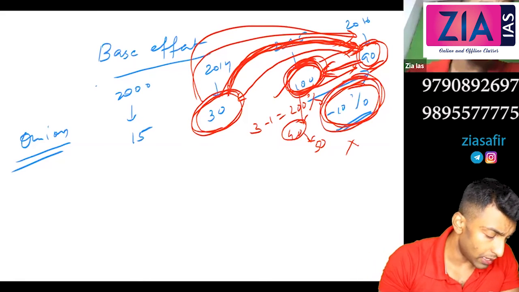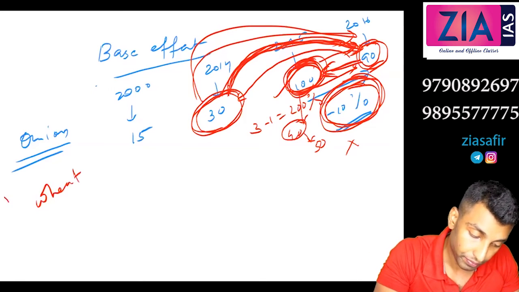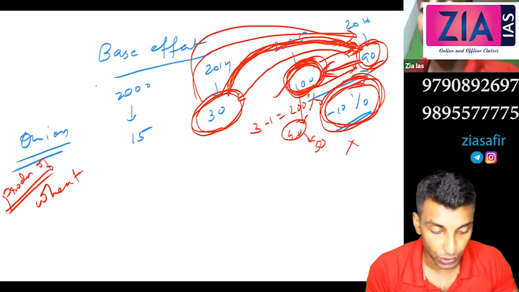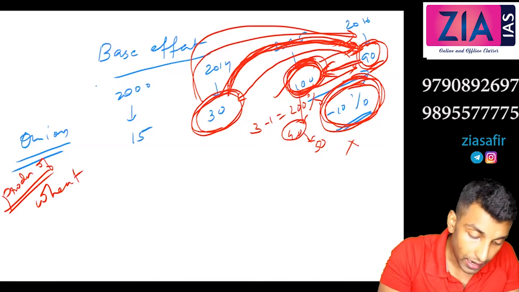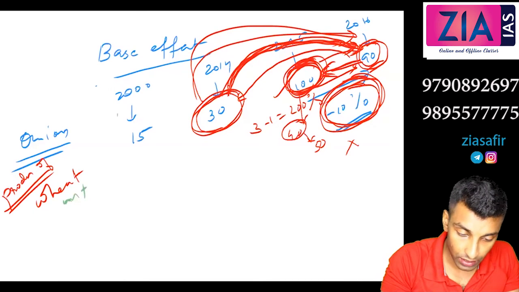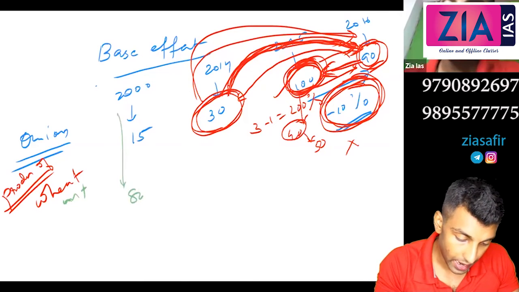Okay, one more example I'll give you. Let's suppose the production of wheat. It can happen in production also. Let's take it in million tons. Let's say in 2000, the production was 80 million ton.